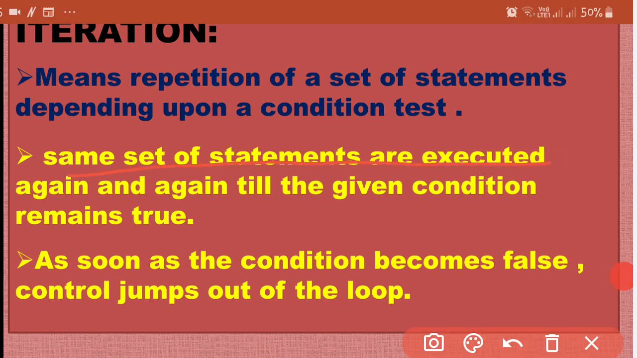Again and again till the given condition is found to be true, and as soon as the condition becomes false, control jumps out of the loop.